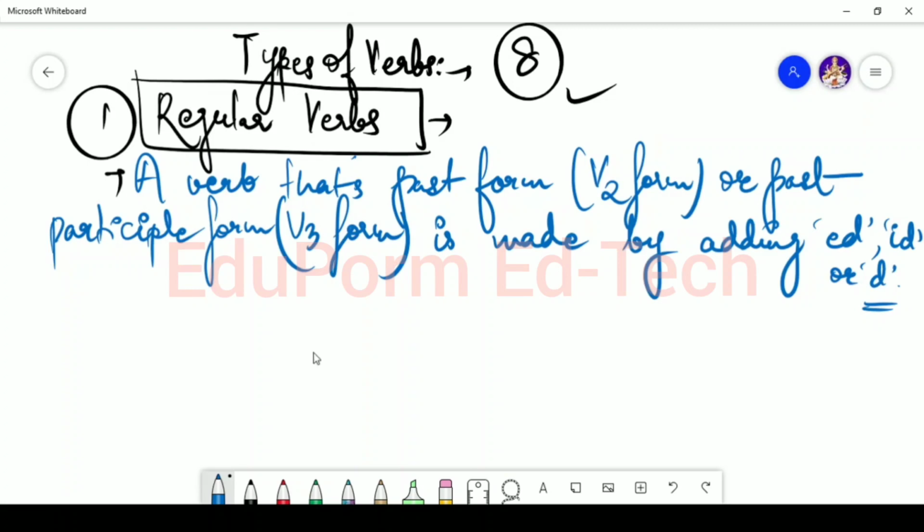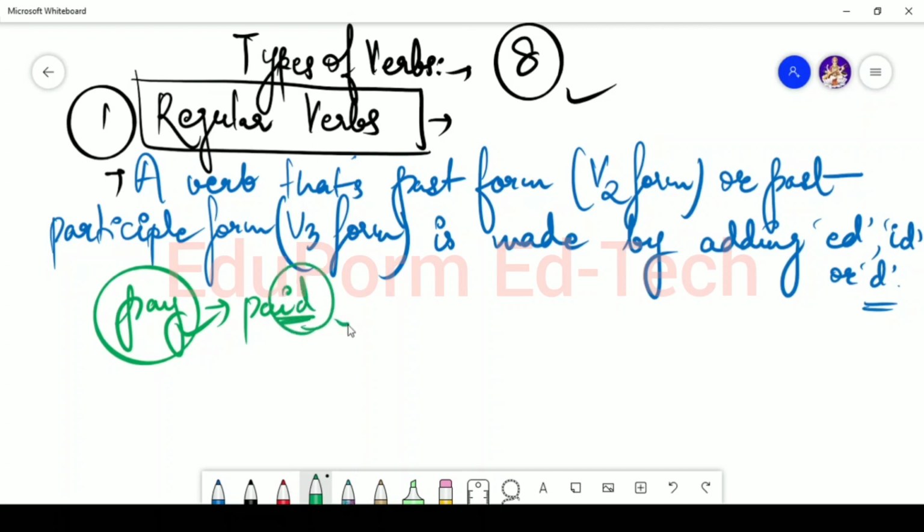Let's say for example I'm talking about pay. Pay is the original or the root or the base form of a verb. Now pay becomes paid, use of id. Or die becomes died, use of ed. Sorry, use of d, only d is here.